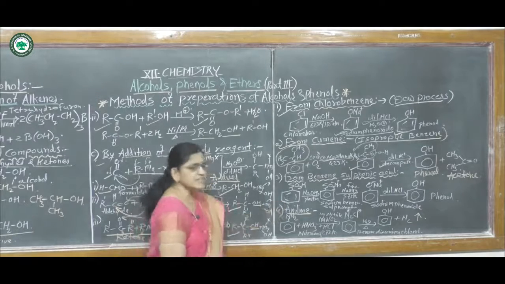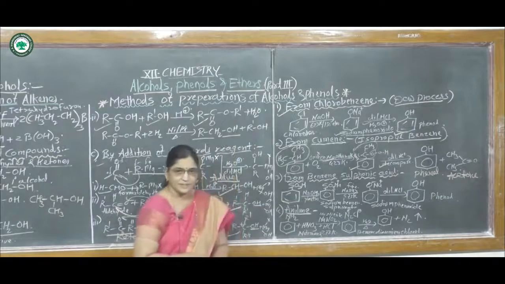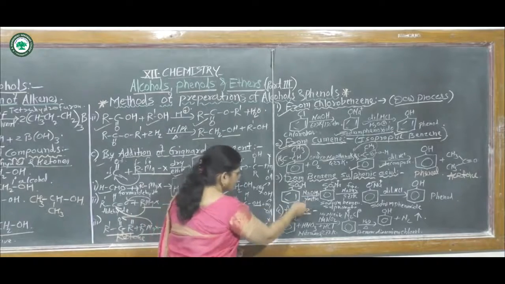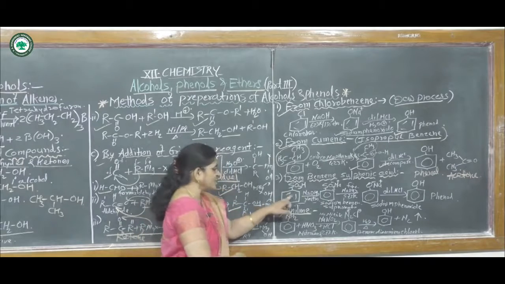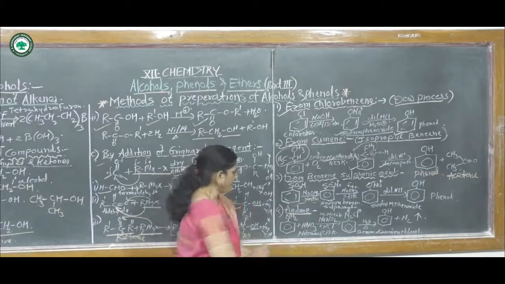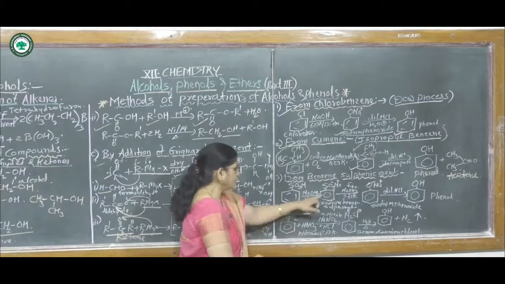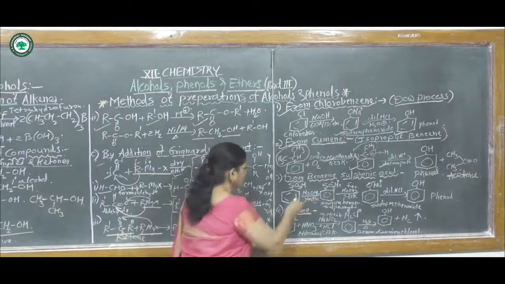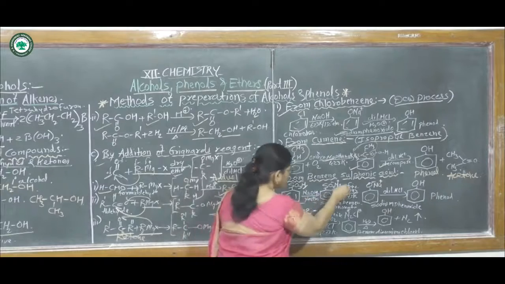If this benzene sulfonic acid reacts with sodium hydroxide, this reaction is called neutralization. This benzene sulfonic acid is neutralized with sodium hydroxide and it gives sodium benzene sulfonate. In this compound, the hydrogen atom is replaced by sodium.